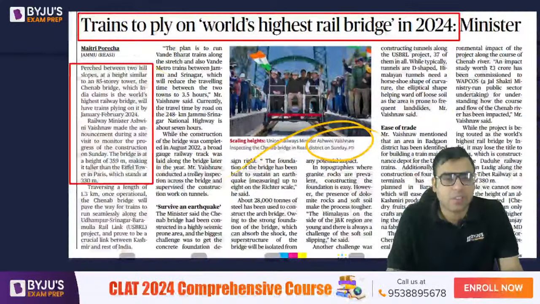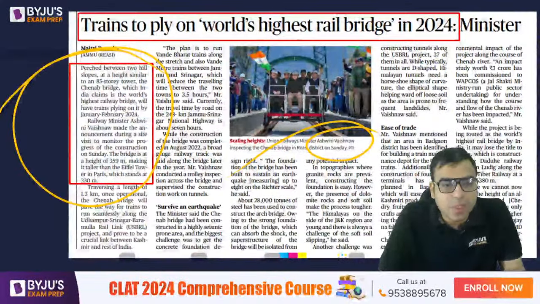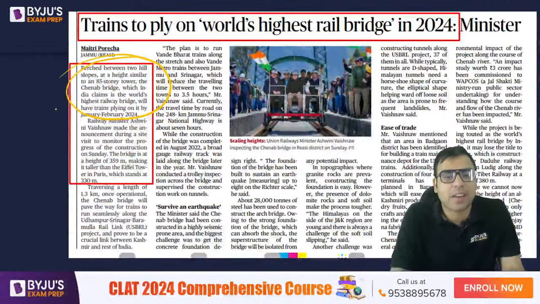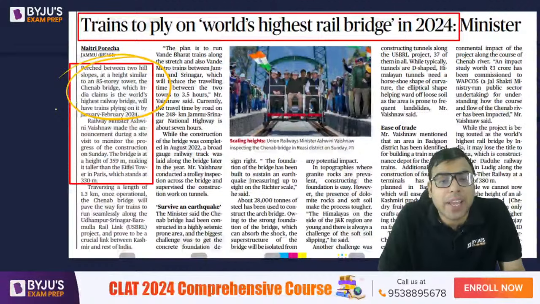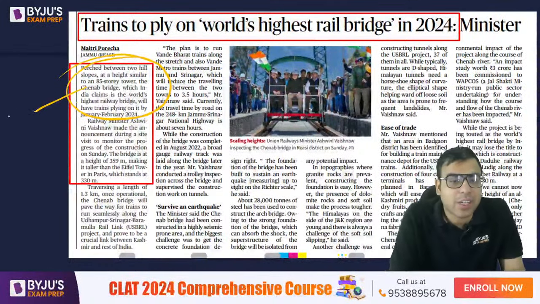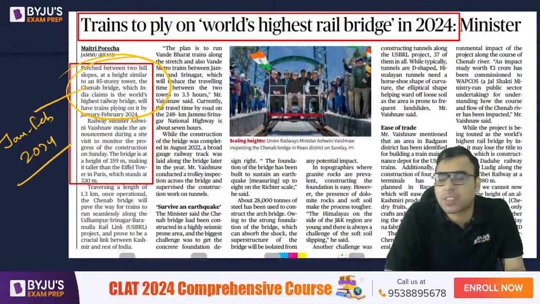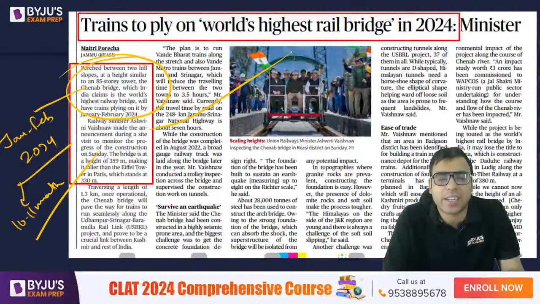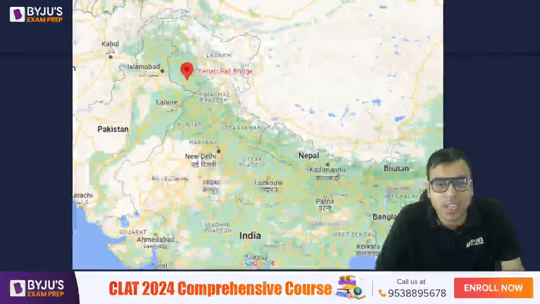Okay. So we have seen the 85-story tower, the Chenab Bridge, which India claims is the world's highest railway bridge, will have trains running by 2024. So February 2024. It means in almost 10 or 11 months, we will be seeing trains running on it. That is what the railway minister has said.